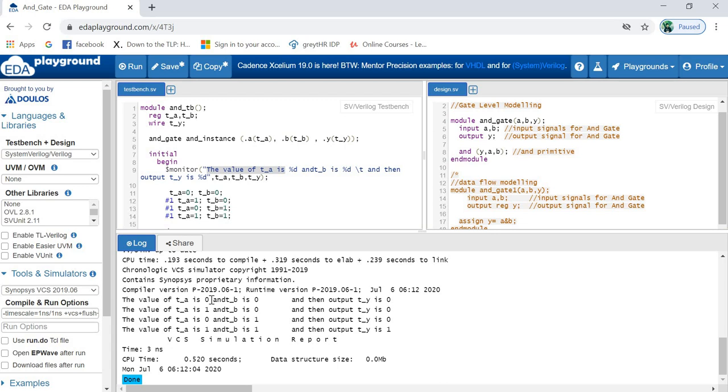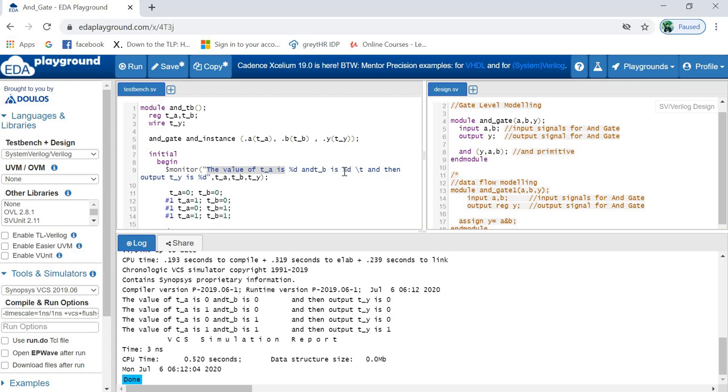Why? If for TA you want to see the value of TA in decimal format, then you will have to use percentile D here. If you want to see the TA value in binary format, then you can use percentile B. Those things are called format specifiers, we can see them later. But you will have to understand this part. If you use percentile D and then give TA here, the TA value in decimal format will be visible here.